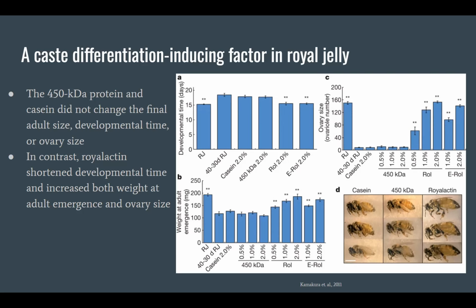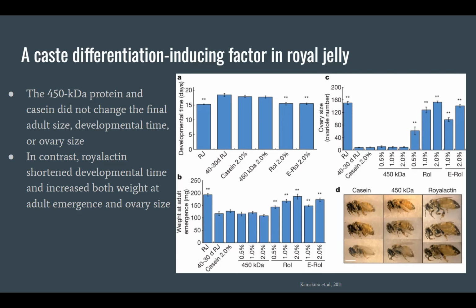First, to look at these components, the investigators examined vitamins, carbohydrates, and fatty acids and compared their differences over these different temperatures. Overall, there were no significant differences throughout storage. So next up was proteins. Proteins in stored royal jelly were analyzed, and 2 proteins were shown to degrade during storage due to the temperature: a 450 kilodalton protein and a 57 kilodalton protein, which is called royal actin. And those are the 2 we're going to be looking at today.